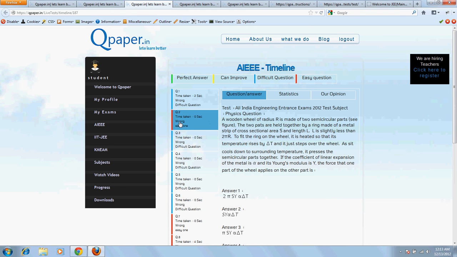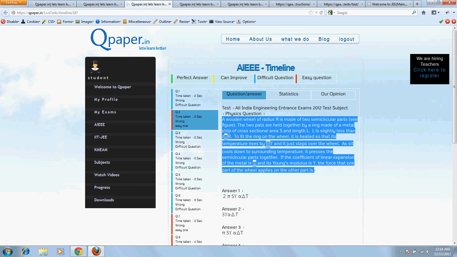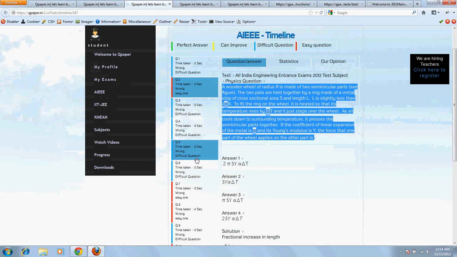So he can actually understand that this question is really important, and he should really work on this, because this is often asked, and this is a really easy question and he went wrong with that. So this kind of an interface will tell the student which are the parts that he can improve, and which are the parts he is really good at.